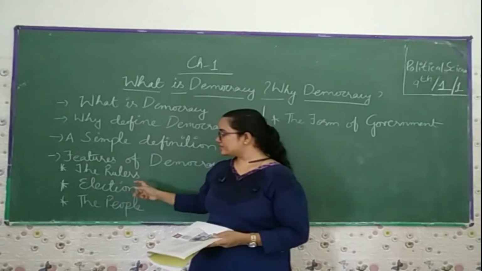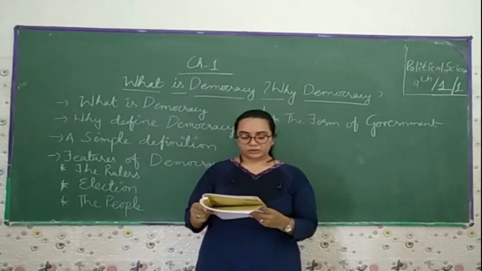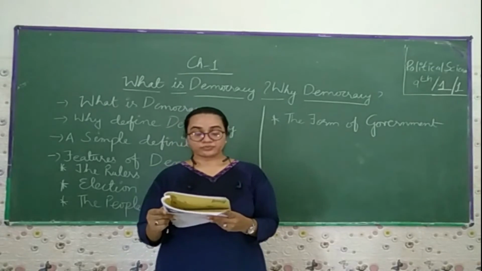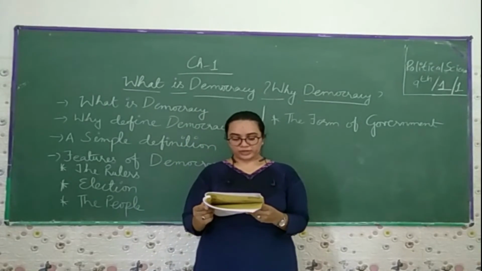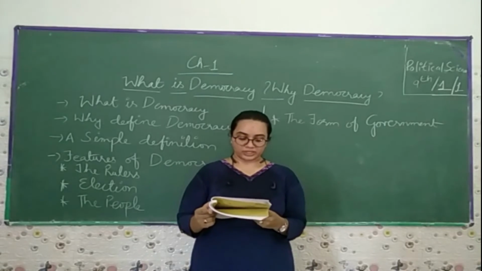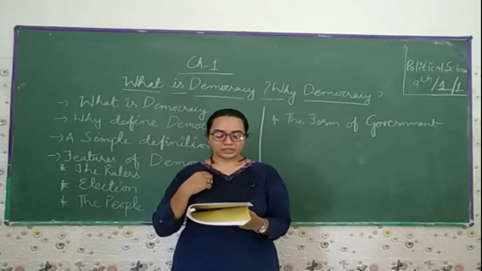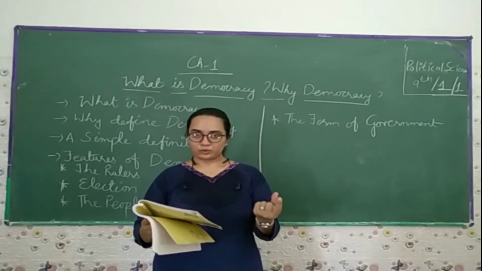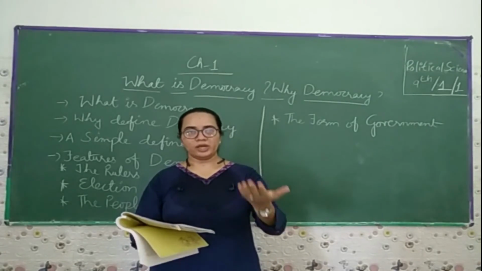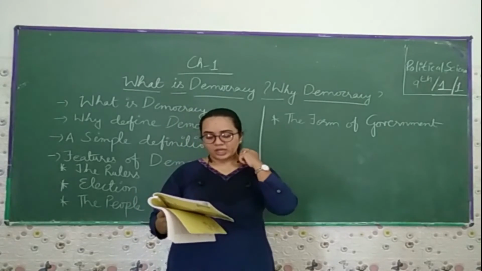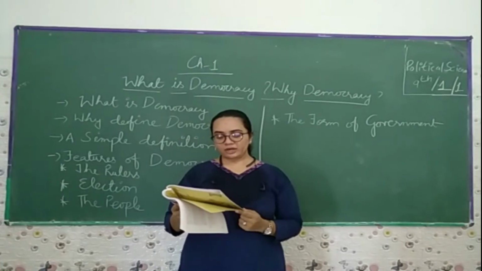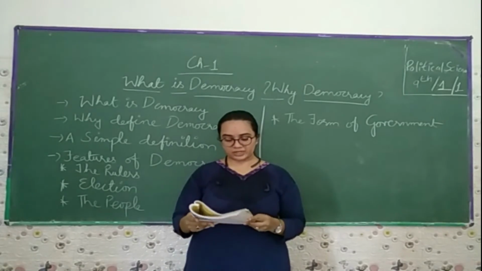Then we come to the next topic, that is the election. What kind of election constitutes a democratic election? What conditions must be fulfilled for an election to be considered democratic? Who are the people who can elect the rulers? That is, which people can elect their rulers? Should this include every citizen on an equal basis? Can a democracy deny some citizens this right?